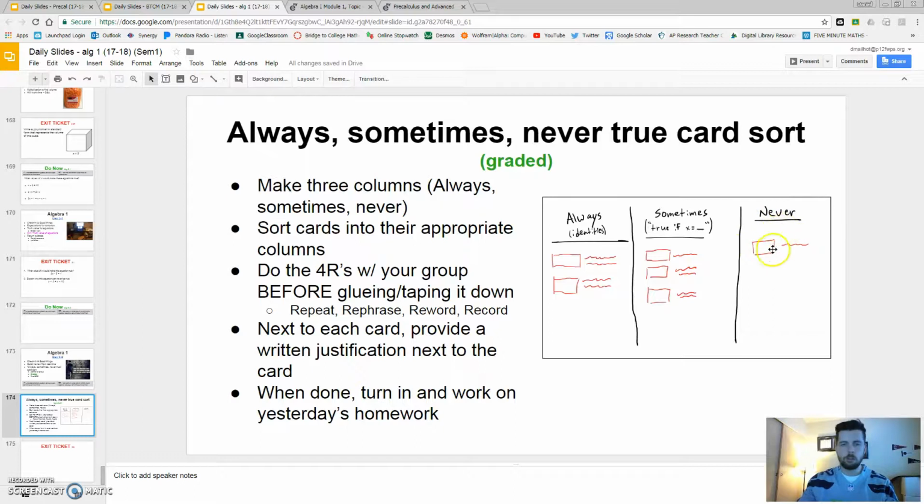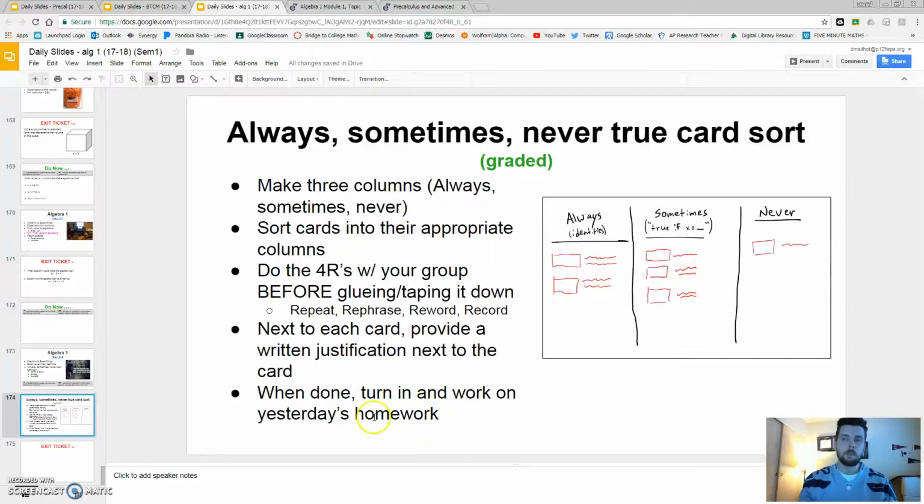And for never true, again, give the card and the justification for why it's never true. Now, we did our 4 R's yesterday, and we've done it in class before. Challenge yourself to do it with your group or with your partner. Repeat to the person what they say, try to rephrase it and reword it, and then put it on your poster. Write their explanation next to each one.